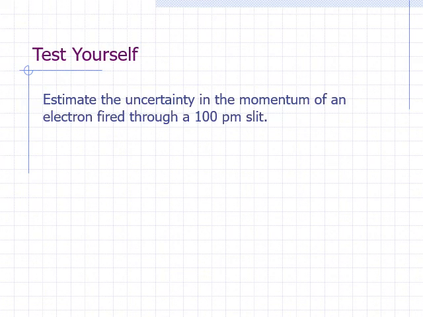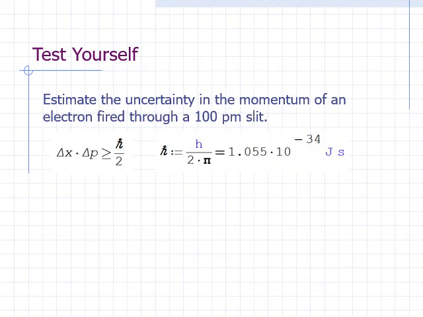Estimate the uncertainty in the momentum of an electron fired through a 100 picometer slit. The product of the uncertainty in position, delta x, and the uncertainty in momentum, delta p, is greater than or equal to h bar over 2. H bar is equal to Planck's constant divided by 2 pi and is equal to 1.055 times 10 to the negative 34 joules second. If we want to estimate the uncertainty in the momentum, delta p, we simply divide both sides by delta x. This gives us delta p equals h bar divided by 2 times delta x.